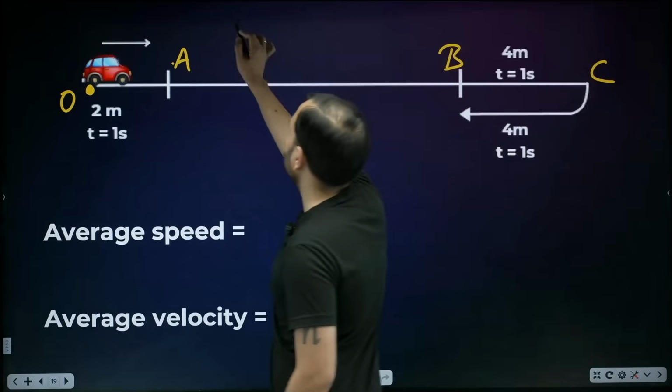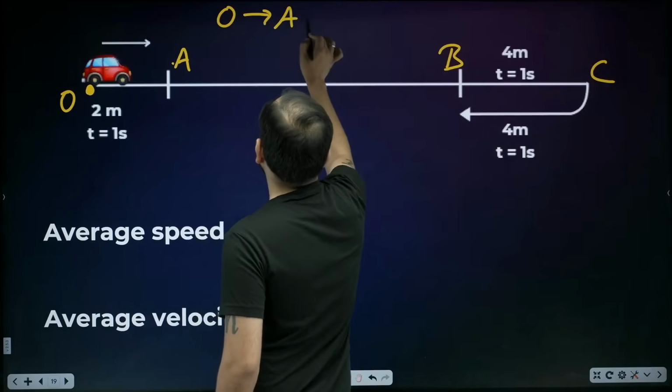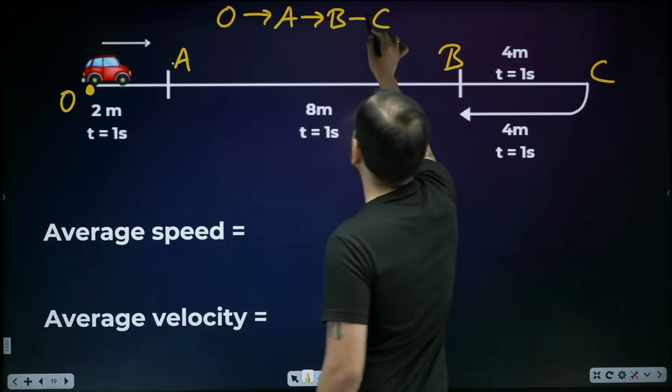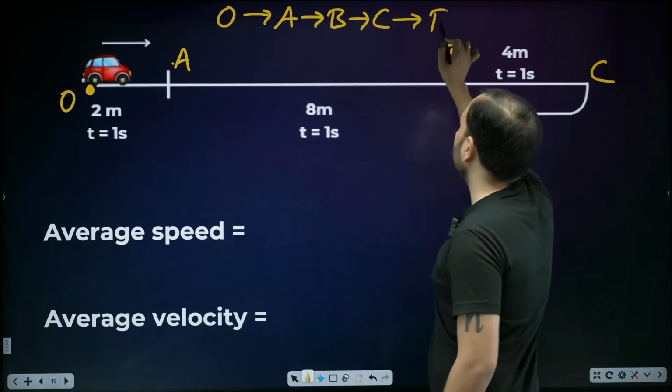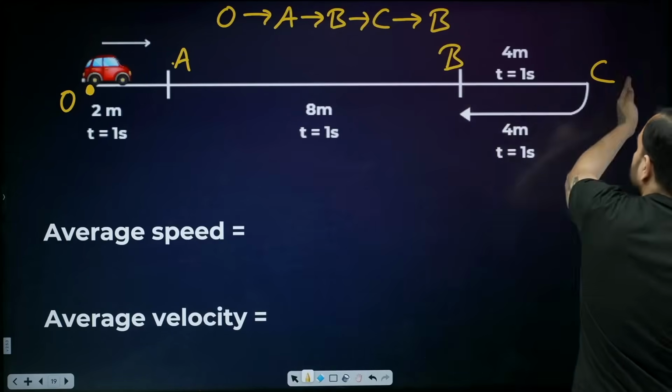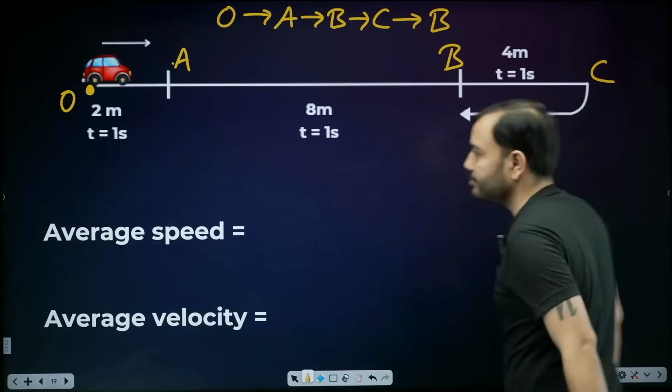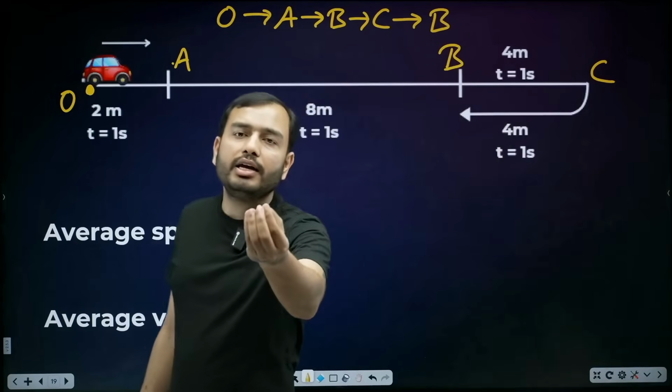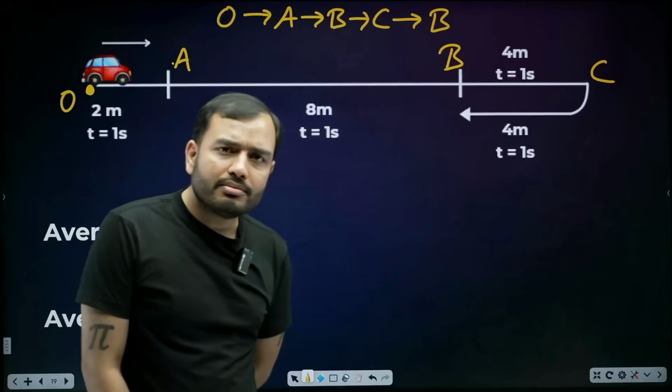So what is the path of the car, beta? From O, it went to A. From A to B. From B to C. And from C back to B. It asked me average speed and average velocity. You have to find. Can you do it?